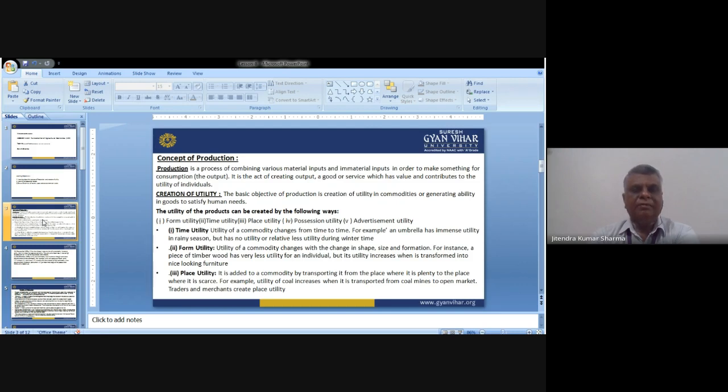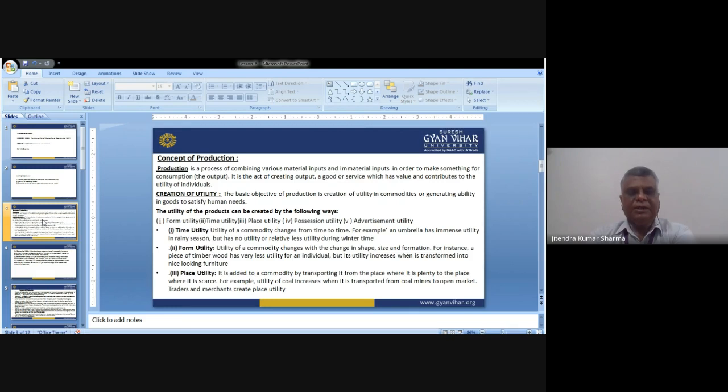Number one, the time utility. The utility of a commodity changes from time to time. For example, you know that an umbrella is very useful in the rainy season, but it has less utility when there is no rain. Similarly, a raincoat is very important in the rainy season, and there is no use of a raincoat in the season when there is no rain. So this is the time when the product or service is used, which we call time utility.